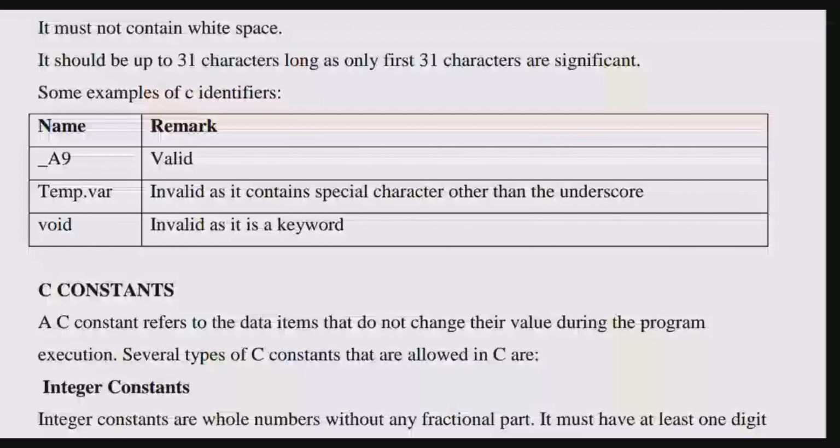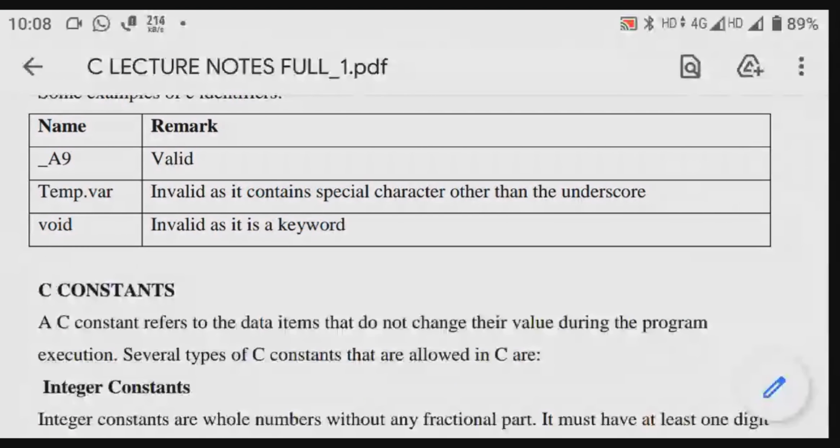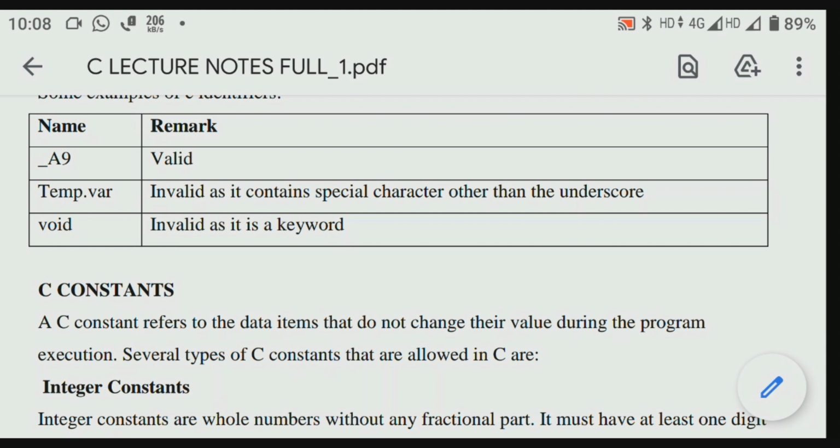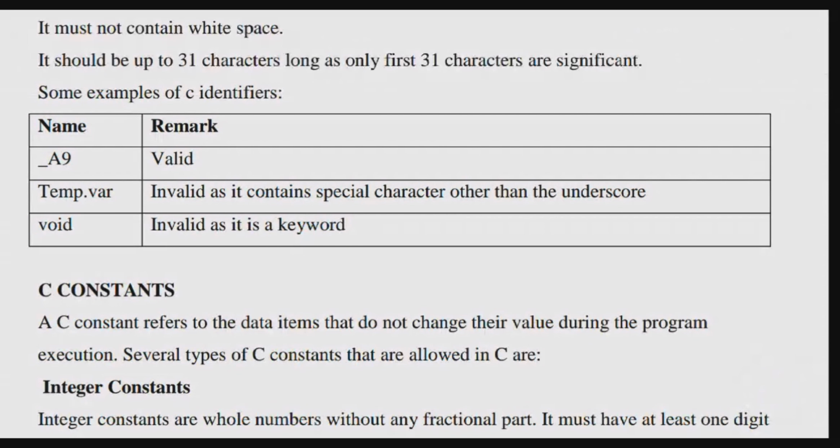Next, void. Why is void invalid? Void is a keyword. So what we said, a keyword should not be an identifier. Void started with a letter, of course. So generally, we can consider that as an identifier, but keywords are exempted. That is the condition, right? We should not call the keywords identifiers. So that's why we should not consider void as an identifier.